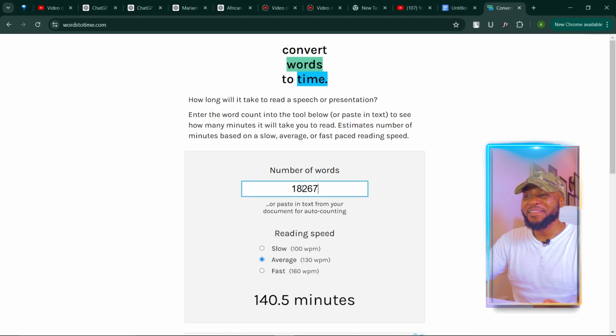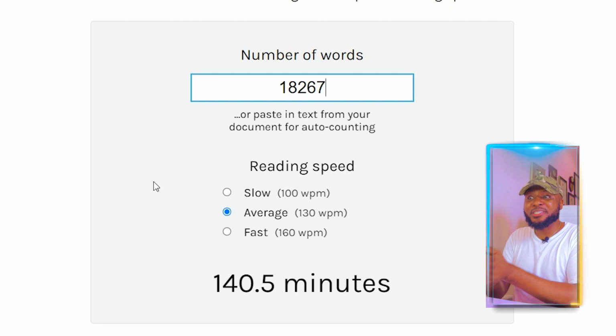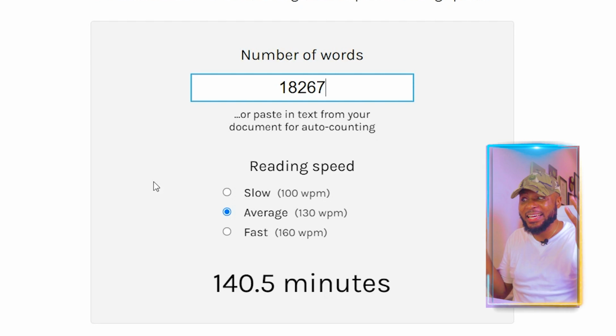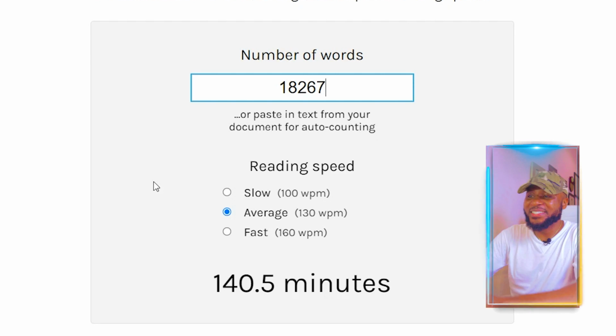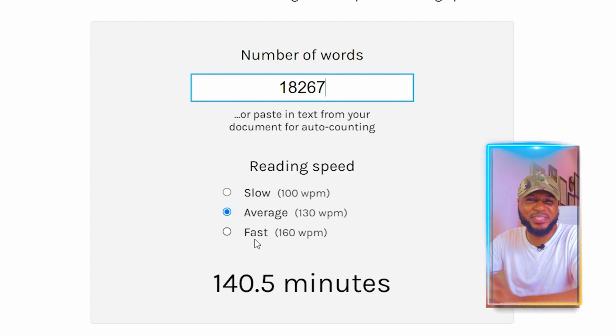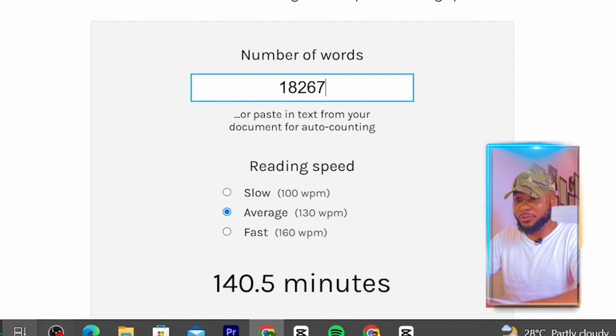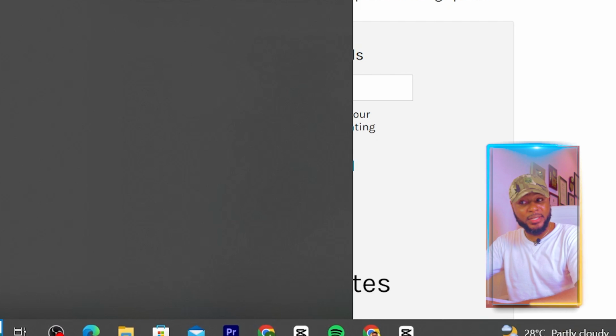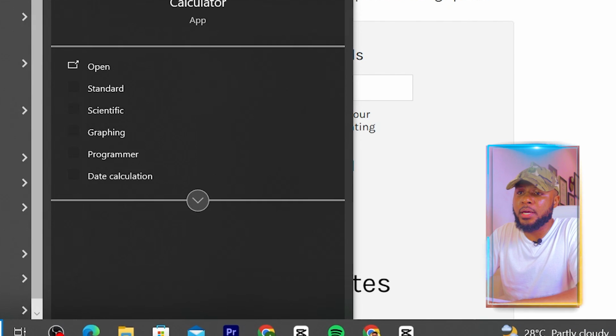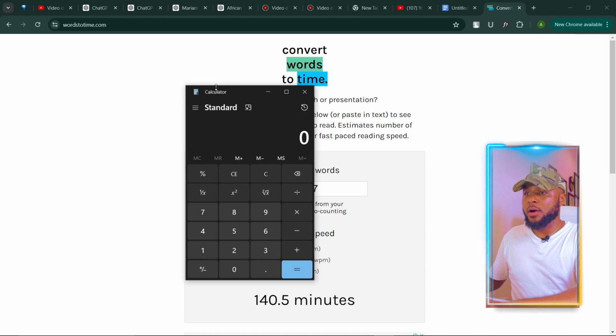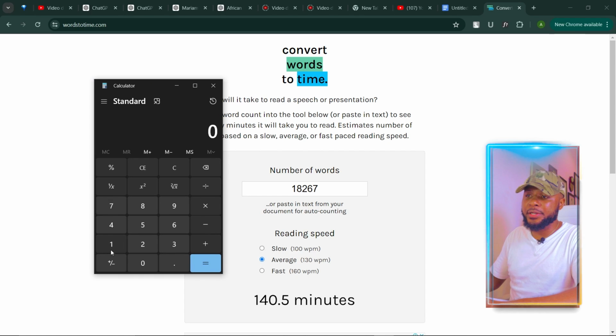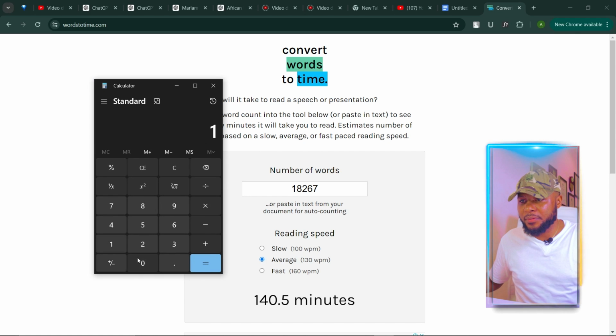140 minutes, 5 seconds. This is how much ChatGPT generated for us, and this is incredible. So now let's calculate how many videos this can give us on average. So I'm just going to go ahead and pop up my calculator right now. Okay, here you go. Right now that I have my calculator here, so let's go ahead and put in this number.